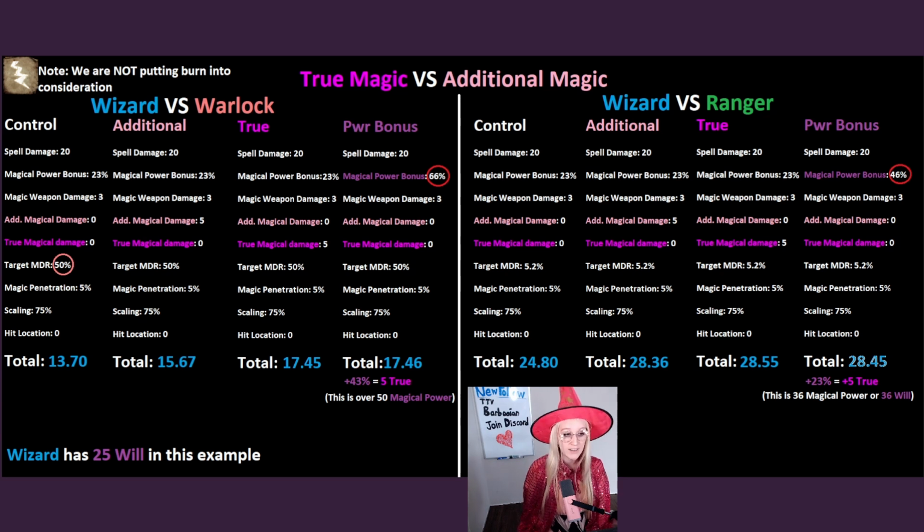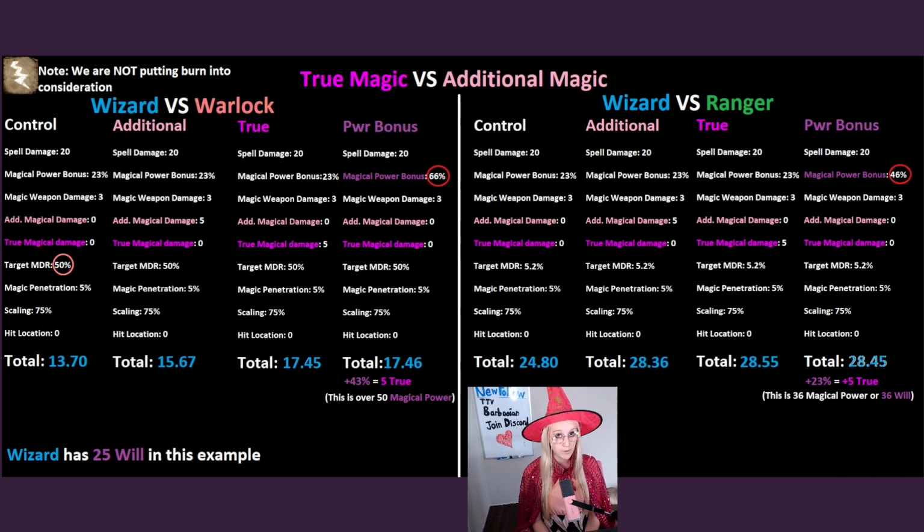true magic and additional magic are affected by scaling. This is important to note because it means that it is not flat additional damage for all spells. If you look here, you can see that I have 4 examples for each side: the control, additional magic, true magic, and magic power bonus. With true magic and additional magic, you get about 2 additional damage with the true damage versus the warlock. However, against the ranger, the damage is about the same with additional magic and true magic.